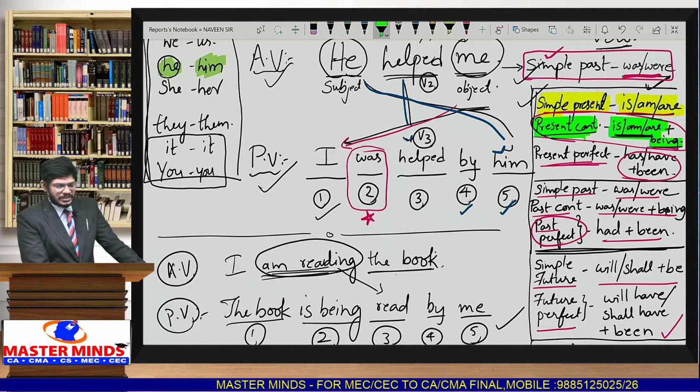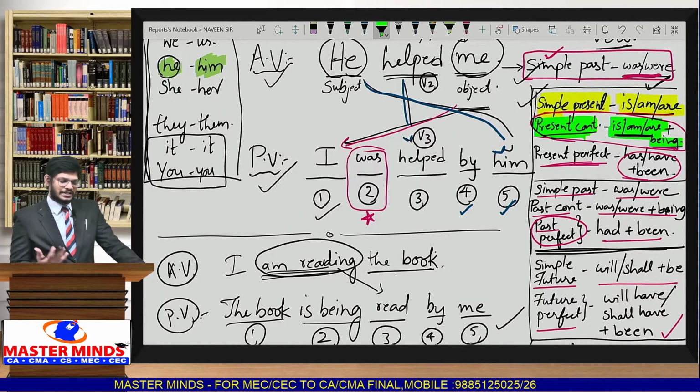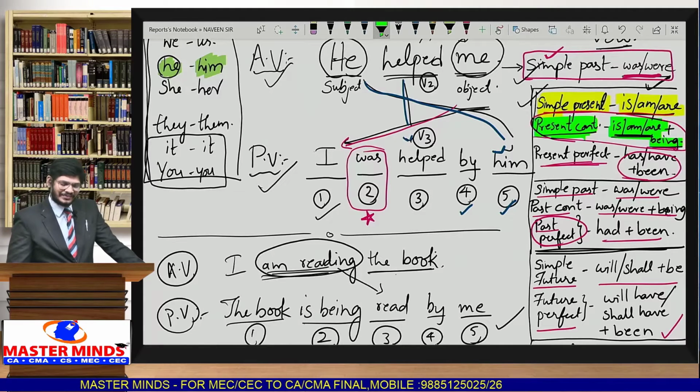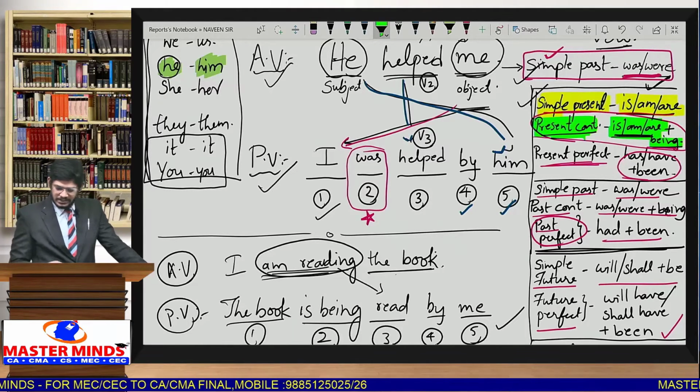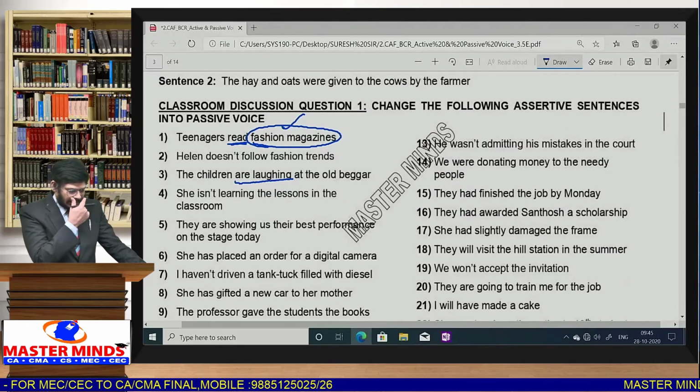Whenever we get present continuous, the helping verbs are very simple: is, am, are plus being. Then naturally you can understand it in a simpler manner. This is the way we can write it.